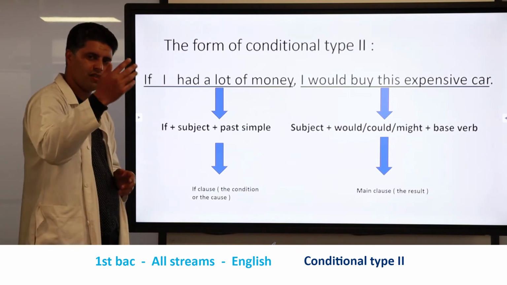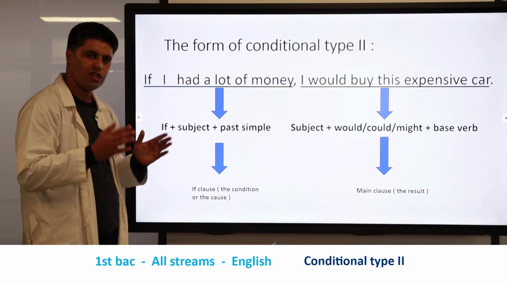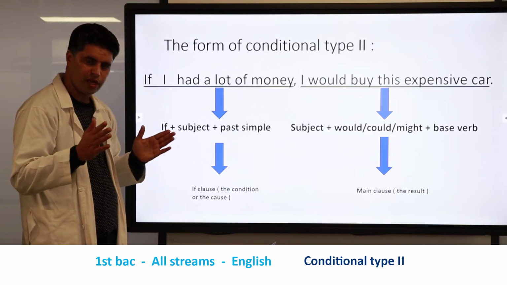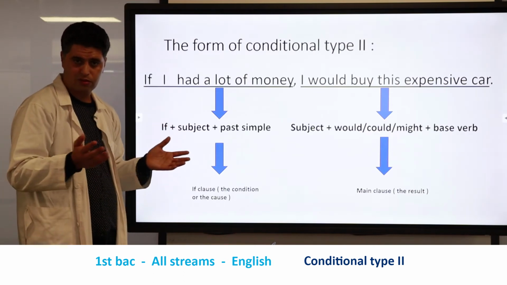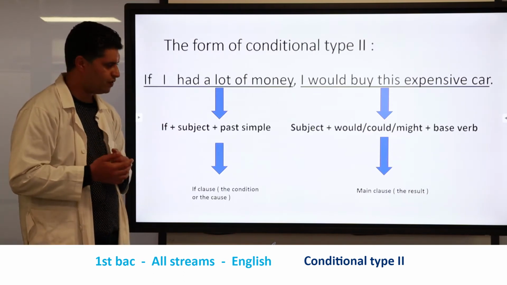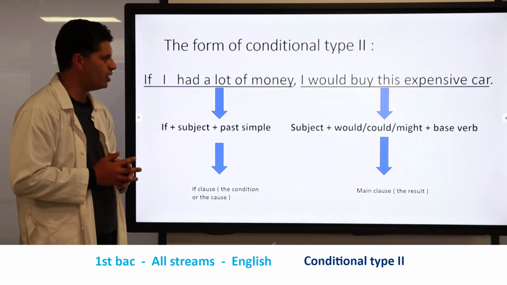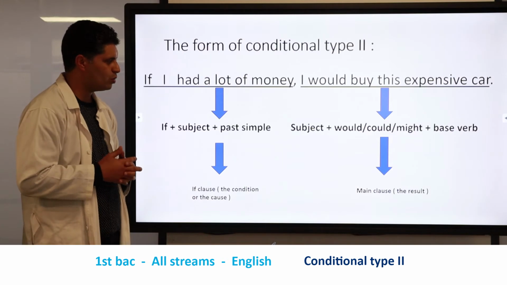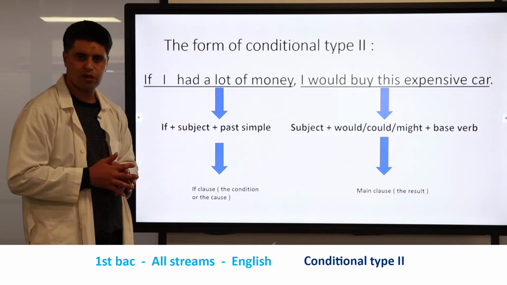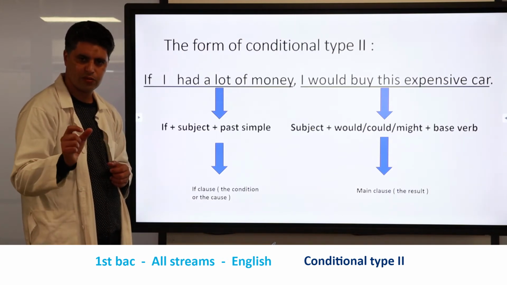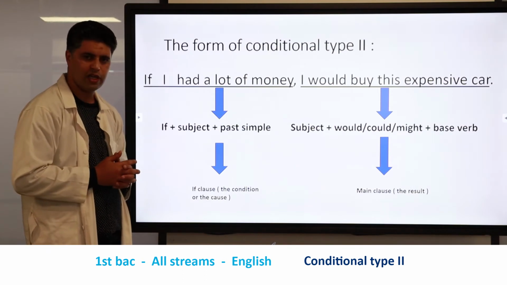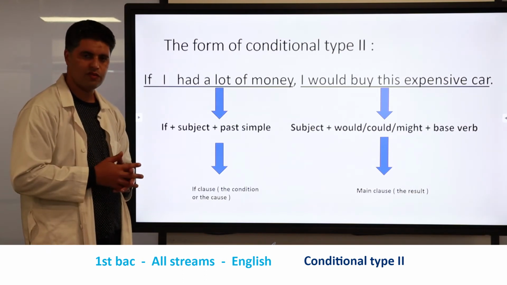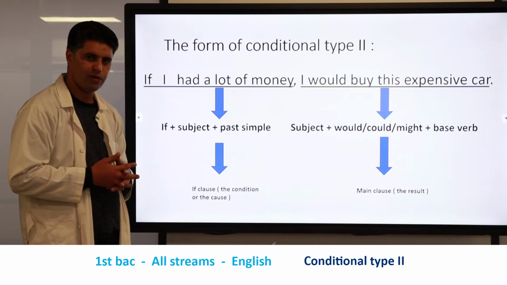And the second part, which is the main clause, is used to reflect the result. Here we have to use a subject, and would or could or might. Subject plus would or could or might plus the base form of the verb, or the bare verb.